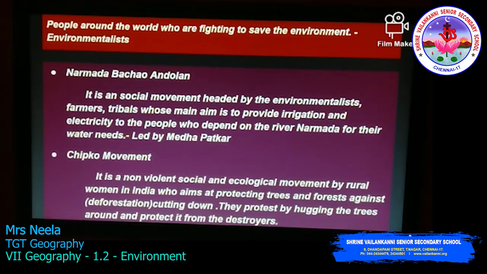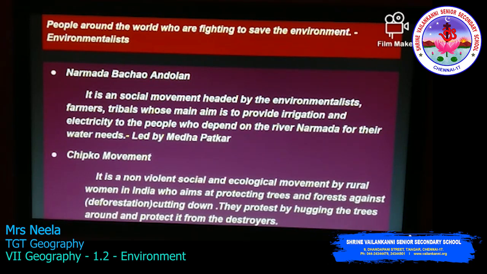We will see the two movements that exist in our country, that is the Narmada Bachao Andolan and the Chipko movement. The first one, the Narmada Bachao Andolan, is a social movement headed by environmentalists, farmers, tribals and villagers, whose main aim is to provide irrigation and electricity to the people who depend on the river Narmada for their water needs. It is led by Medha Patkar.